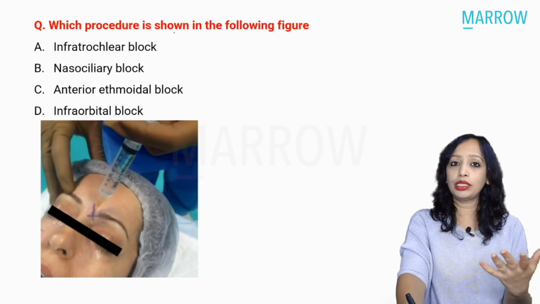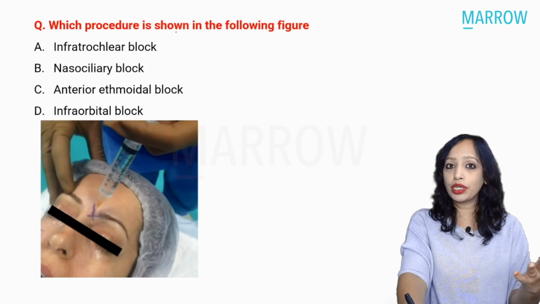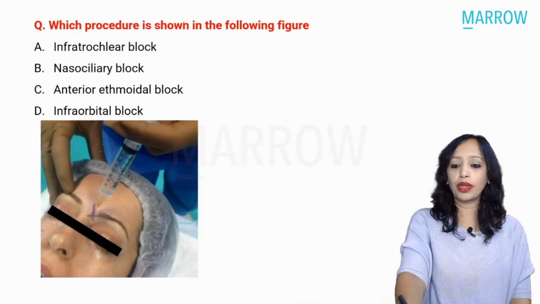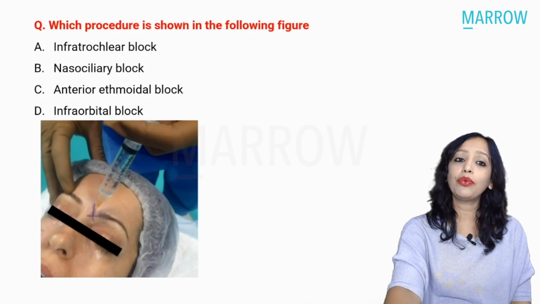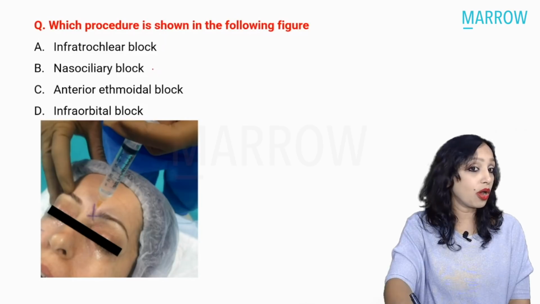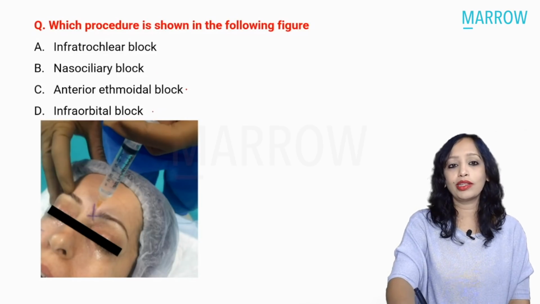Last year, again, anesthesia of the nose was given. So somehow they are liking this very much. Let us quickly see what this is. Is this the infratrochlear block? Is this the nasociliary block? Is this the anterior ethmoidal block, or is it the infraorbital block?